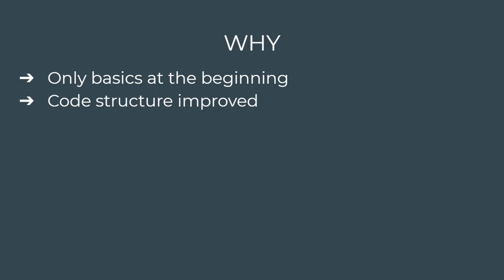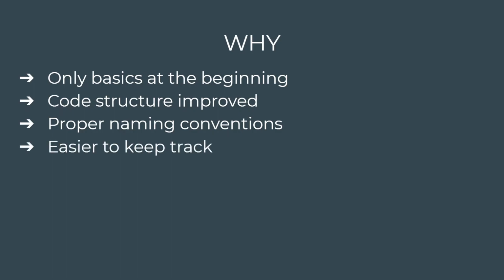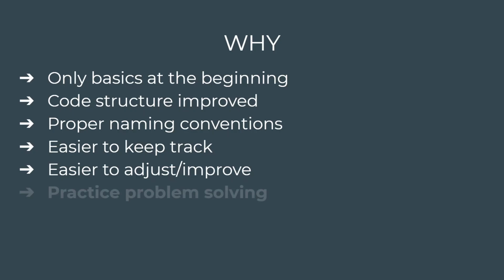And with the better coding structure, we will have proper naming conventions, because if we have only empty functions, we're going to want to name them properly. And it's going to be easier to keep track and easier to adjust and improve later when we add this additional complexity or functionality.